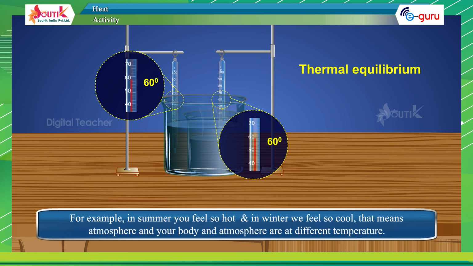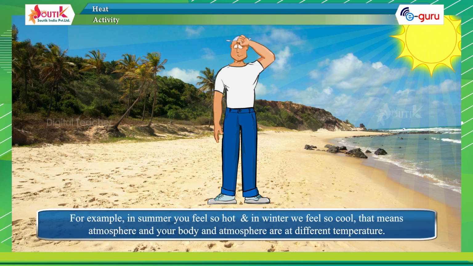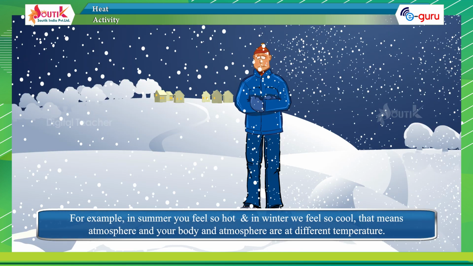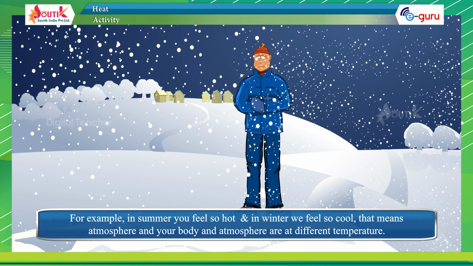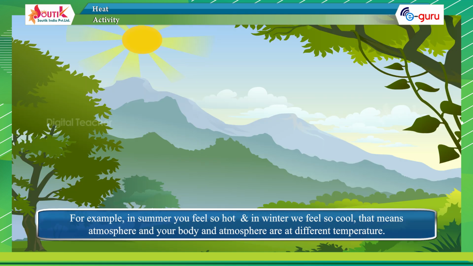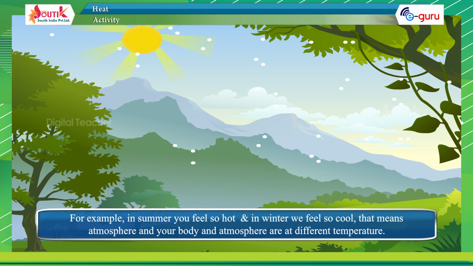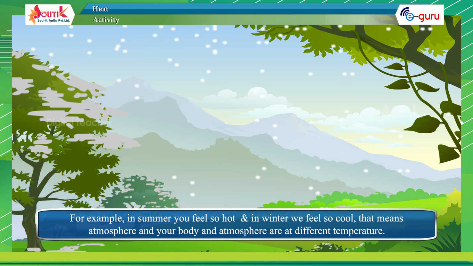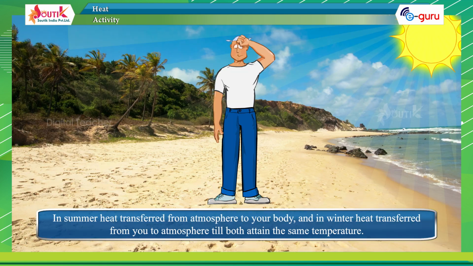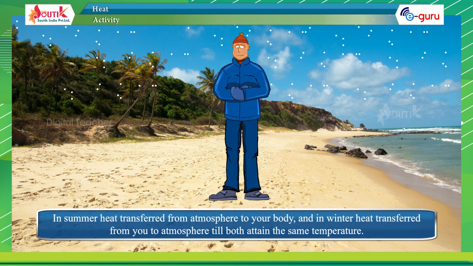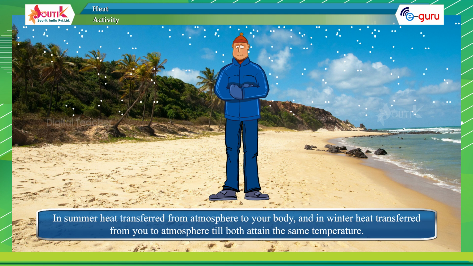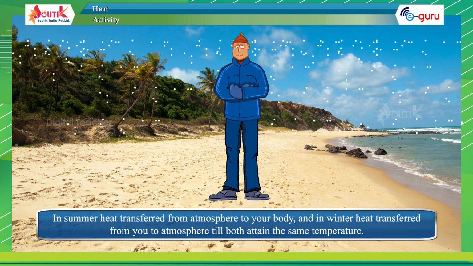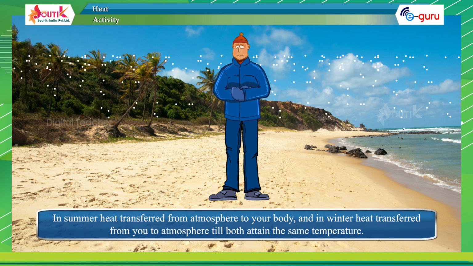For example, in summer you feel so hot and in winter we feel so cold. That means the atmosphere and your body are at different temperatures. In summer, heat is transferred from the atmosphere to your body, and in winter, heat is transferred from you to the atmosphere till both attain the same temperature.